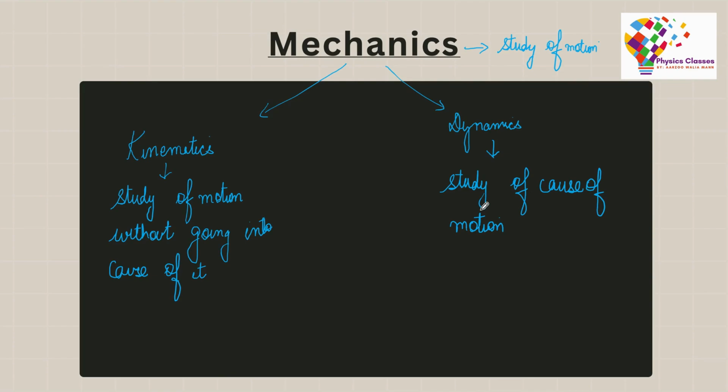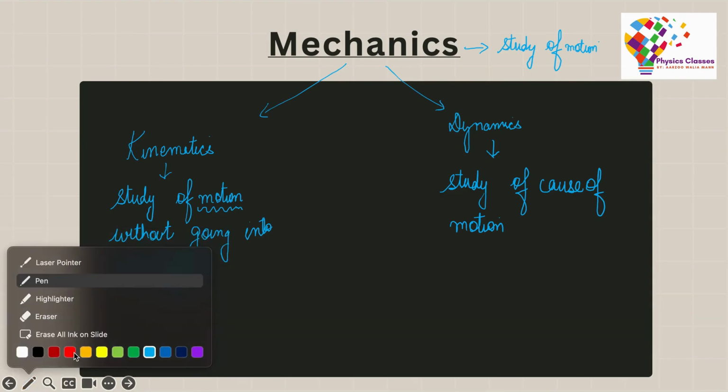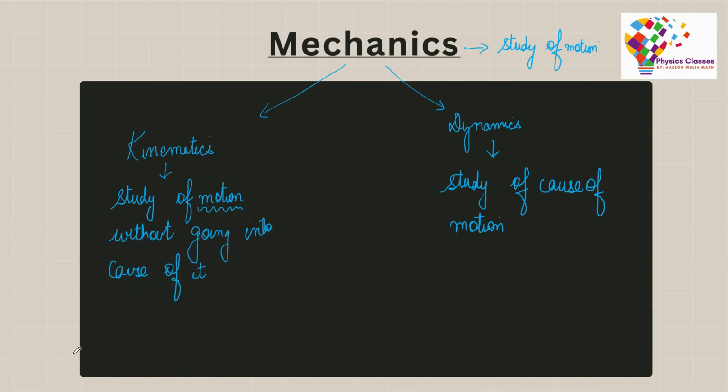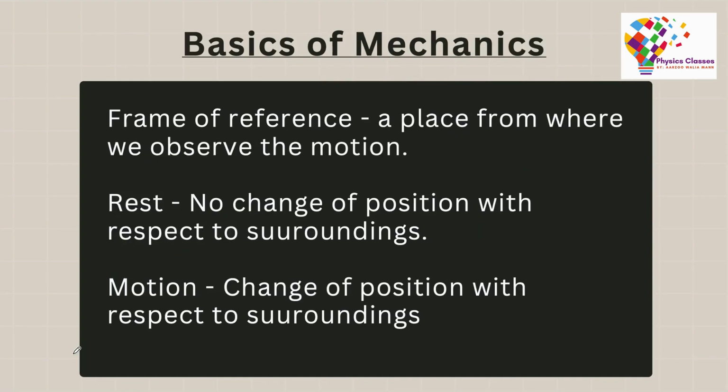Now, whenever we are talking about kinematics, we are mainly focusing on the motion. To focus on the motion, we would be talking about a few basic terms that are related to motion. To start with, we are talking about the frame of reference. What is the frame of reference? Frame of reference is a place from where you observe the motion.